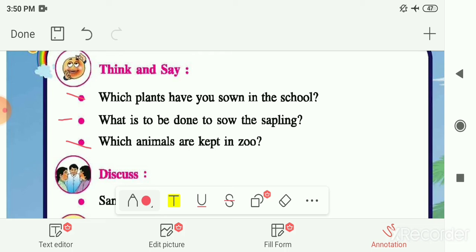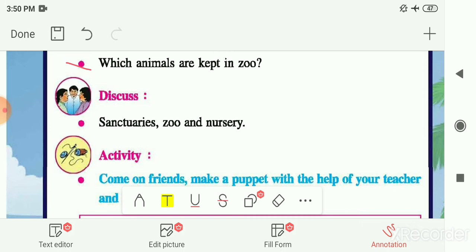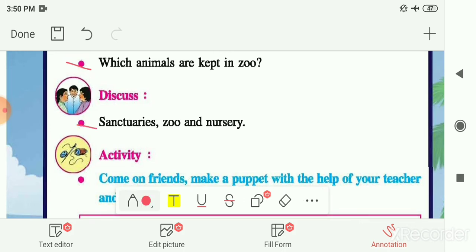So now next is given to you. You have to discuss sanctuaries, zoo and nursery. So now what is a sanctuary? It is the place where wild animals can live in a protected area. This area is protected, and they can freely move around there. So that is known as a sanctuary.